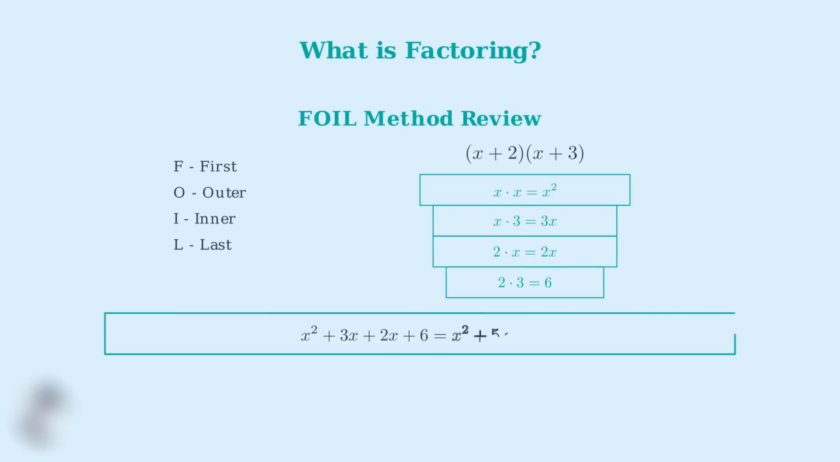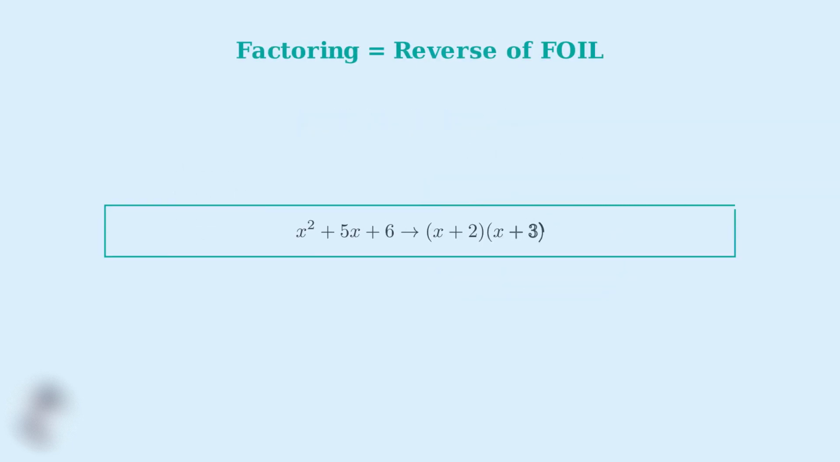When we combine all these terms, we get x squared plus 3x plus 2x plus 6, which simplifies to x squared plus 5x plus 6. Factoring is simply the reverse of this FOIL process. Instead of starting with two binomials and getting a trinomial, we start with a trinomial and find the two binomials.